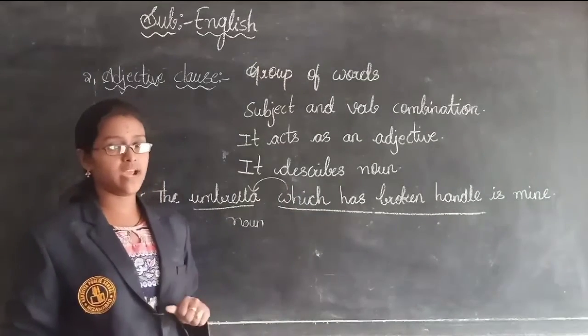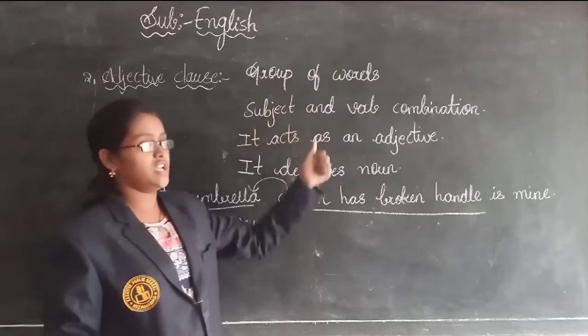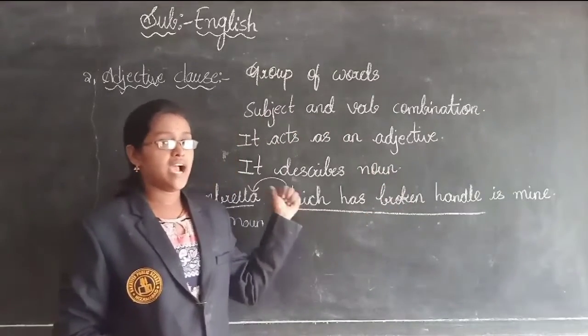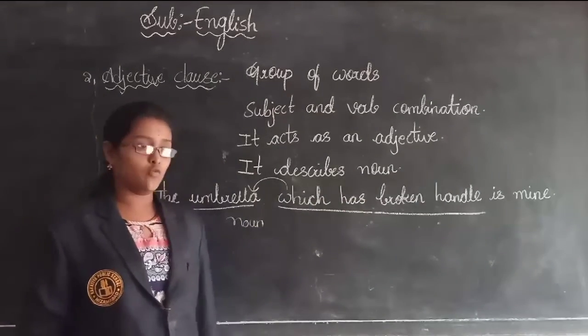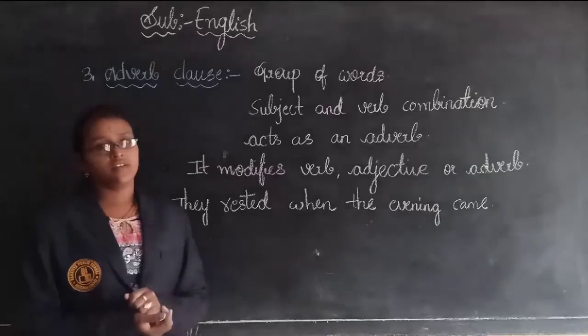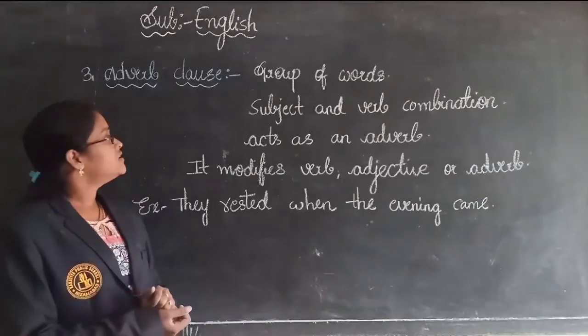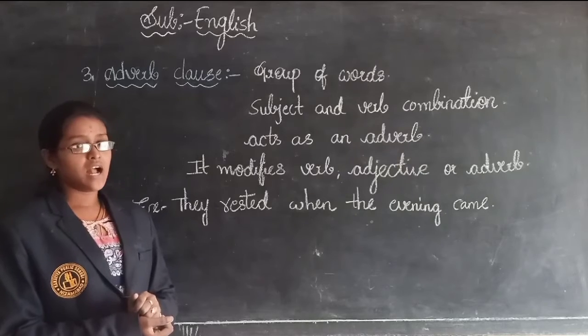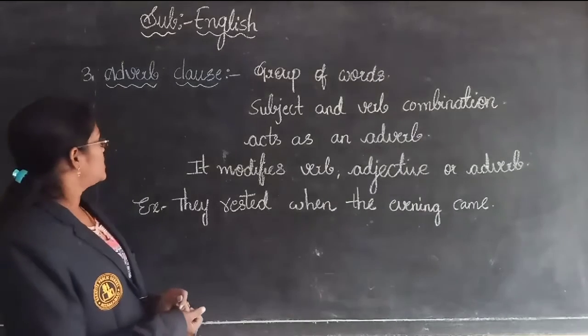Understood, children, what is meant by adjective clause? It is also a group of words with a subject and verb combination, and it describes a noun. This is the example of an adjective clause. Now we are going to learn about adverb clause.